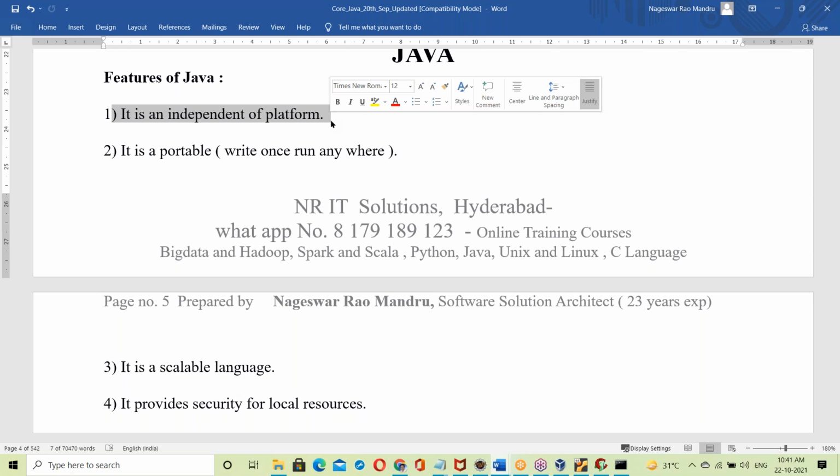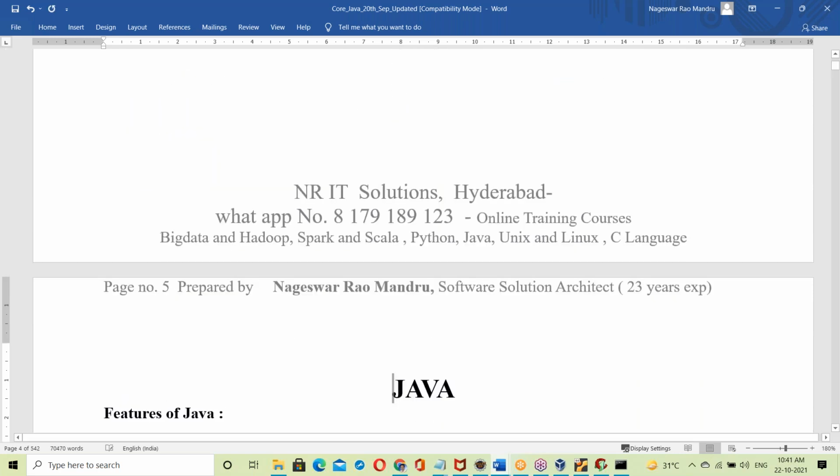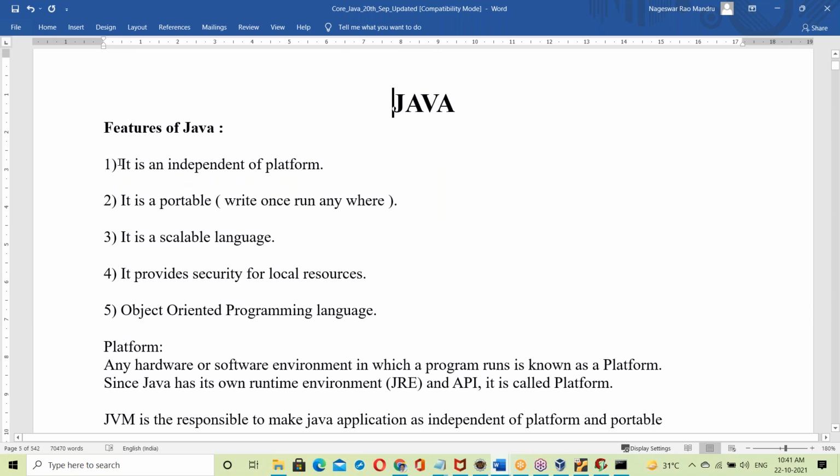Otherwise, you can't understand. Generally most trainers, when covering Java features, directly explain definitions. Independent of platform means the .class file is prepared on one OS and runs anywhere. How is Java made independent of platform?